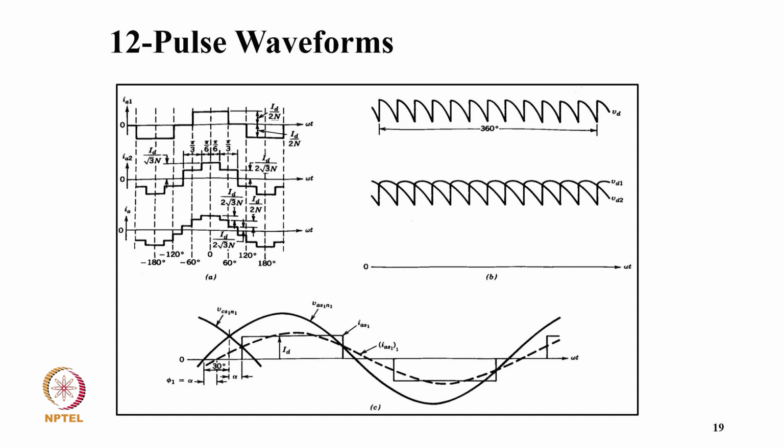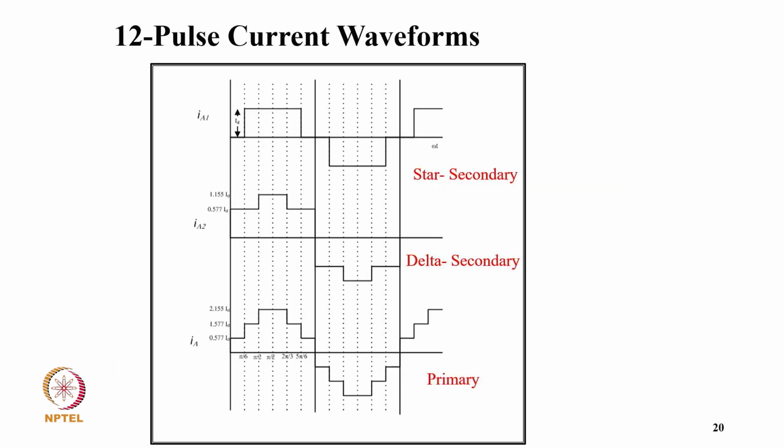You can clearly see how typically the individual phase currents are there for the first converter and second converter, and how the total supply current is there with the 12 pulse converter, where these harmonics are eliminated, and how the one converter voltage and the combined converter voltage are there in the output line. And these are typical waveforms of star-star connection and star-delta connection, and the net primary current.